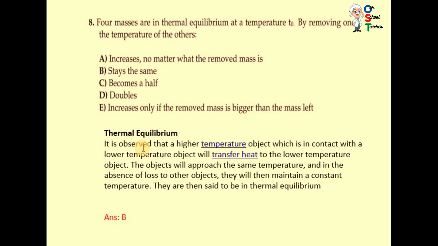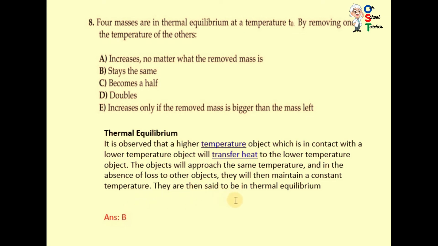It is observed that a higher temperature object which is in contact with a lower temperature object will transfer heat to the lower temperature. You know it, heat flows from higher temperature towards lower temperature. The objects will approach the same temperature, and in the absence of loss to other objects, they will then maintain a constant temperature.